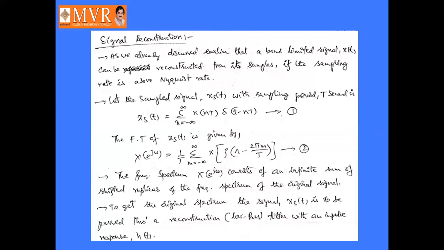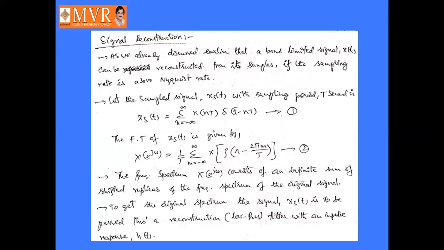Here in the before session, what we have discussed is the continuous signal can be converted into a discrete time signal. How to get the discrete time signal? Here the continuous time signal x of t can be multiplied with the train of samples delta t of t, so that we will get the discrete time signal. So from that discrete time signal, we can get the original signal.